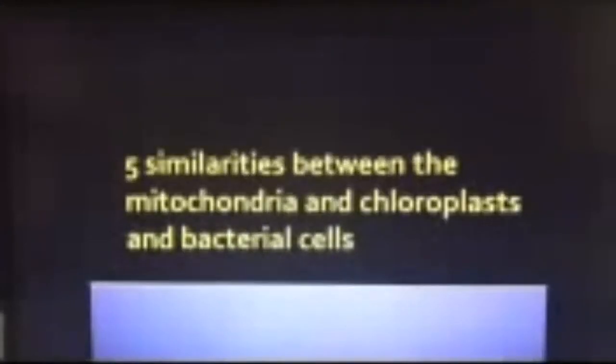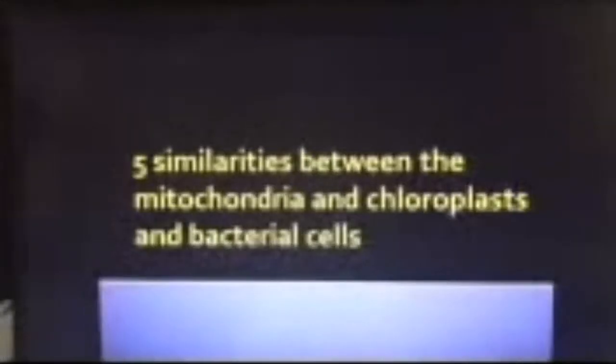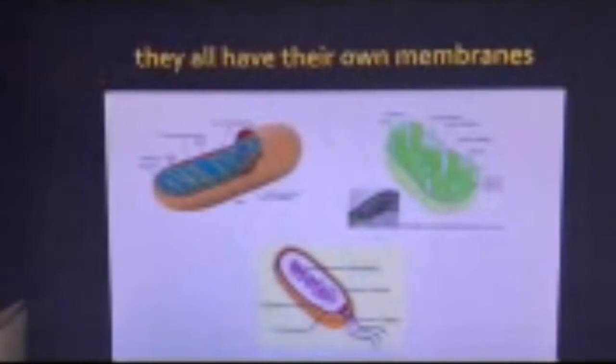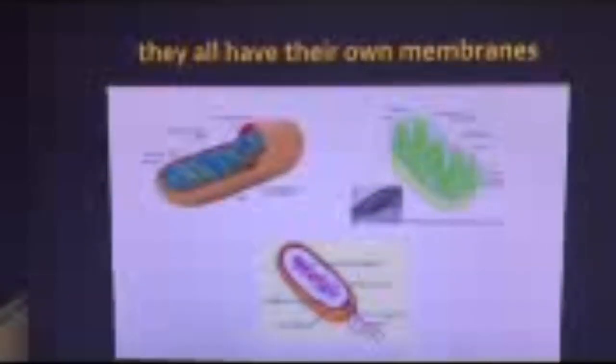Five similarities between the mitochondria, chloroplast, and bacterial cells are: they all have their own DNA, they all reproduce on their own, they all have their own ribosomes, they all have their own membranes, and they all are sensitive to antibiotics.